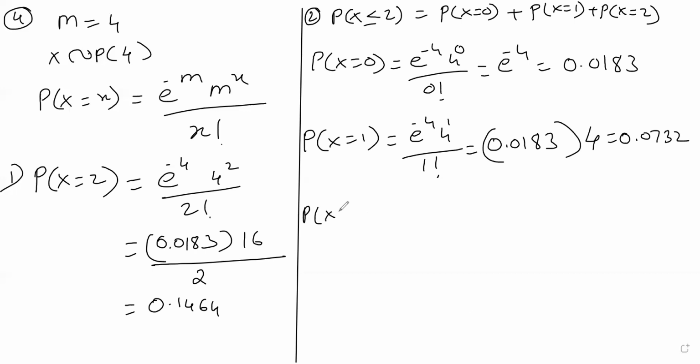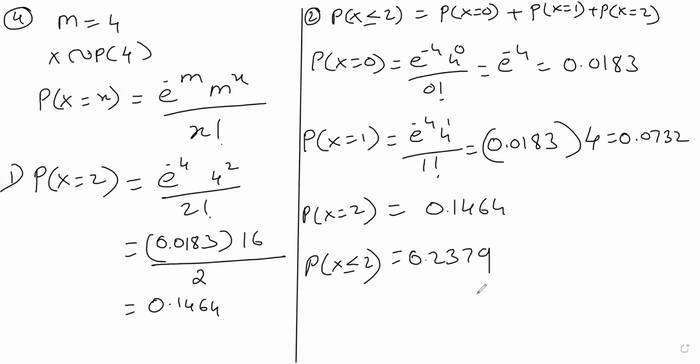And P of x equal to 2, we have already calculated, is 0.1464. So we will just add them. So the probability that x is less than or equal to 2 is 0.2379.